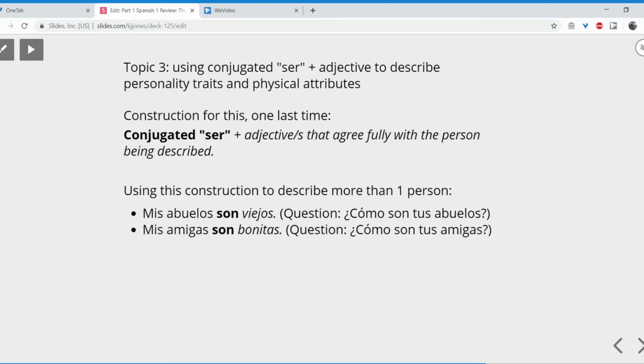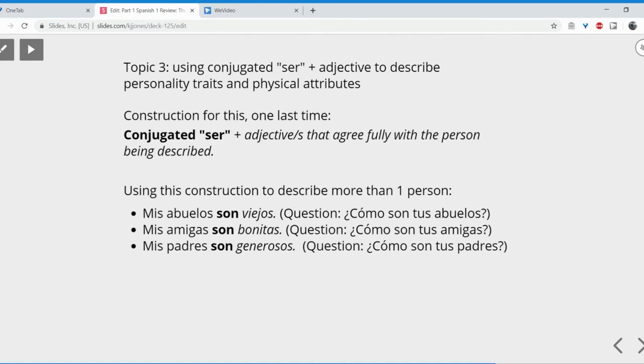Or we could have this sentence, for example, mis amigas son bonitas. And note again the full adjective noun agreement, right? We have the plural possessive adjective mis agreeing with plural noun amigas, and we have the feminine plural descriptive adjective bonitas agreeing again with the feminine plural noun, amigas. ¿Cómo son tus amigas? Mis amigas son bonitas. The structure is staying constant. We're just plugging in different elements, right?